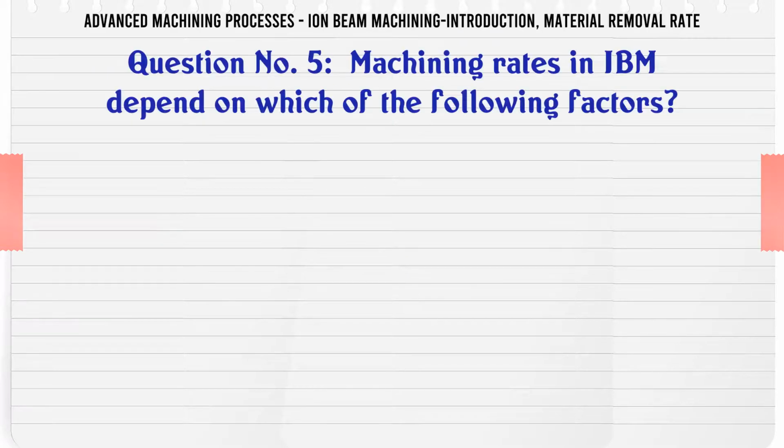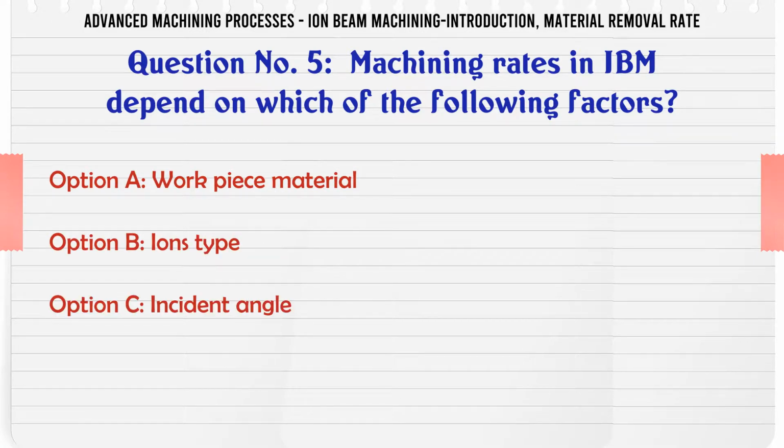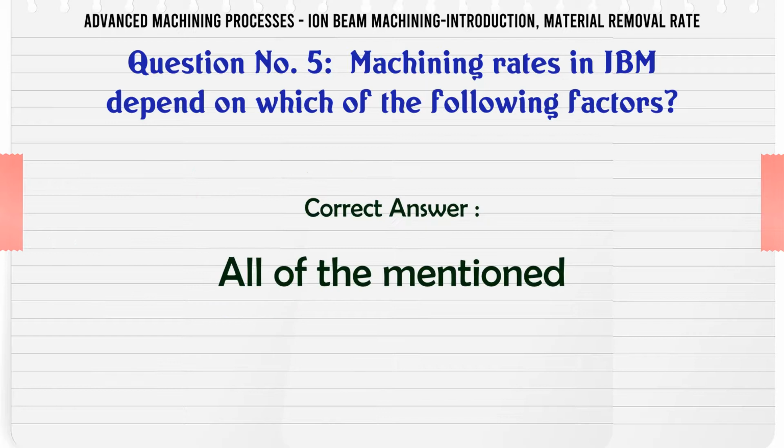Machining rates in IBM depend on which of the following factors? A) Workpiece material, B) Ion type, C) Incident angle, D) All of the mentioned. The correct answer is all of the mentioned.